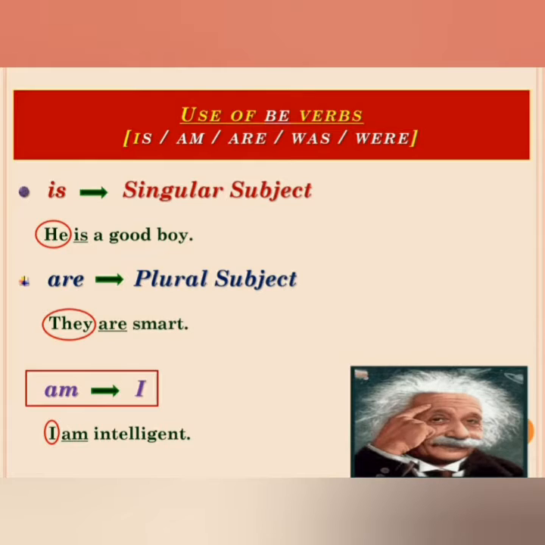And next, I am intelligent. Here we use verb am because we always use am only with I, and here subject is I, so we use here am. Is, am, are, was, were, they all are be verbs, and we use is, am, are when the sentence is in present tense.